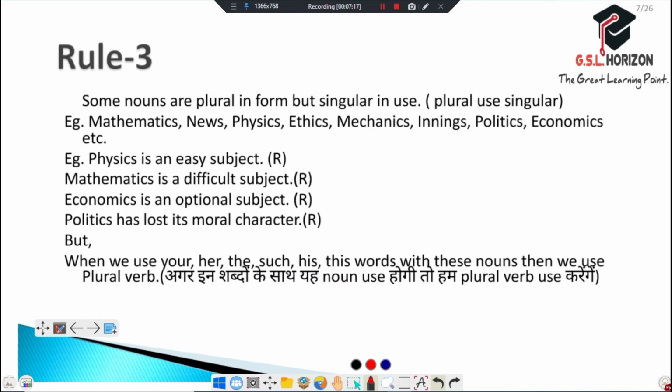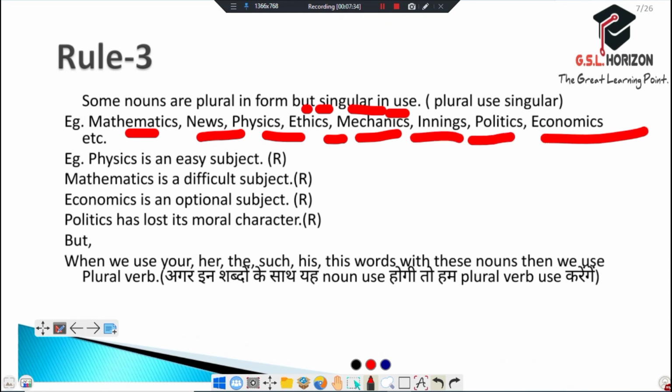Now comes the third rule. Some nouns are always plural in form but singular in use, like mathematics, news, physics, ethics, mechanics, innings, politics, economics, etc. As an example, we can see: Physics is an easy subject. This is right. Mathematics is a difficult subject. It is also right.